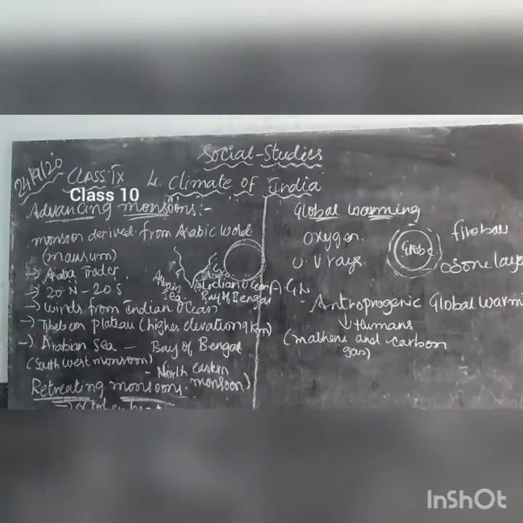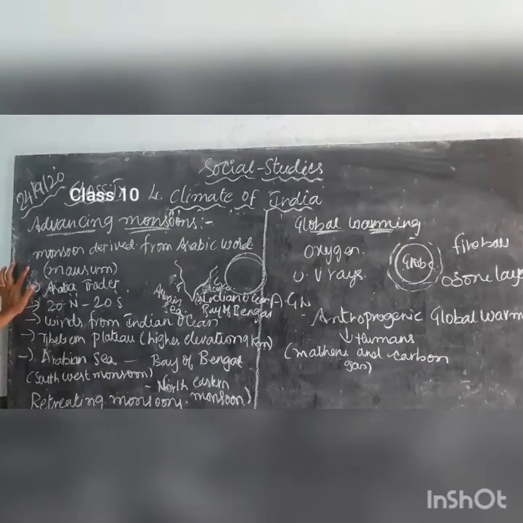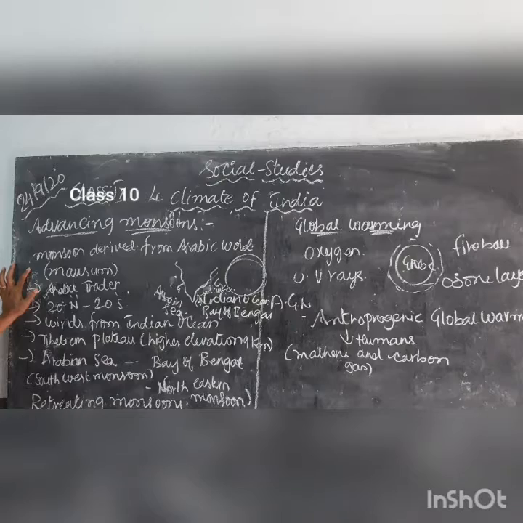So what is our next topic children? Advanced monsoons. Here the term monsoon is derived from what, children? It is derived from an Arabic word. When the Arabian people came here, they started trading in our country. So what is our degree Celsius during the time of monsoon? It ranges from 20 degrees north to 20 degrees south.